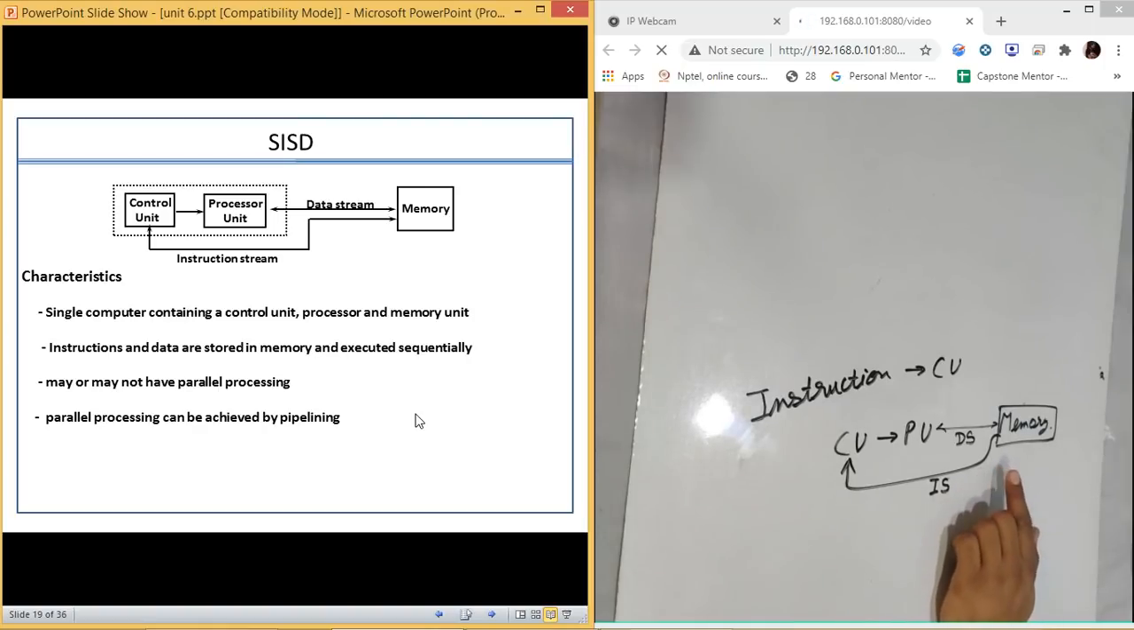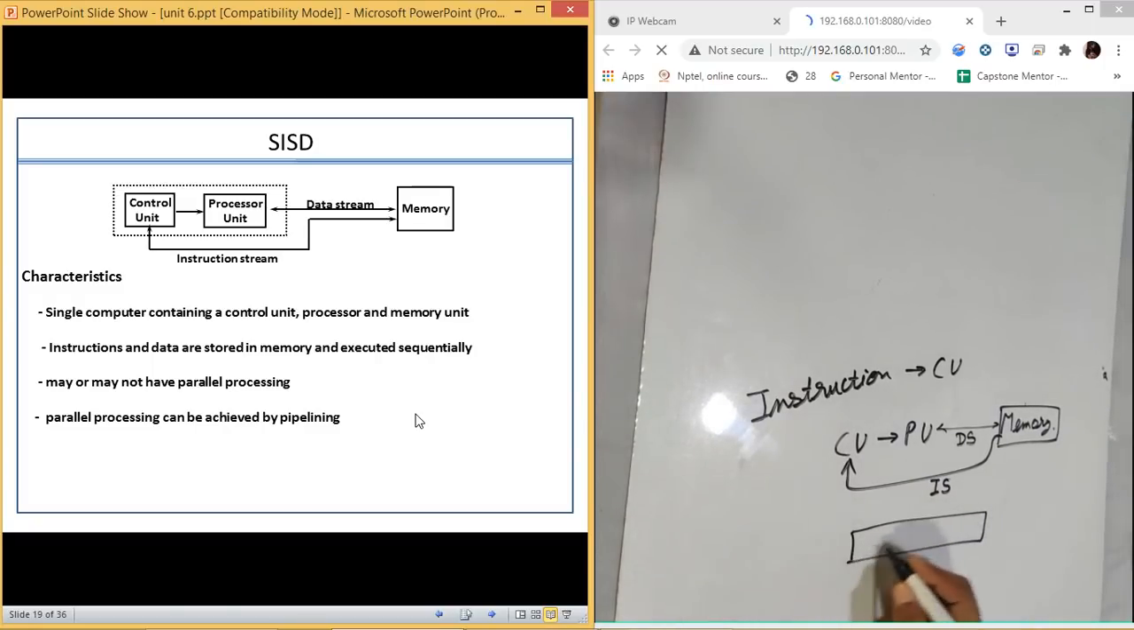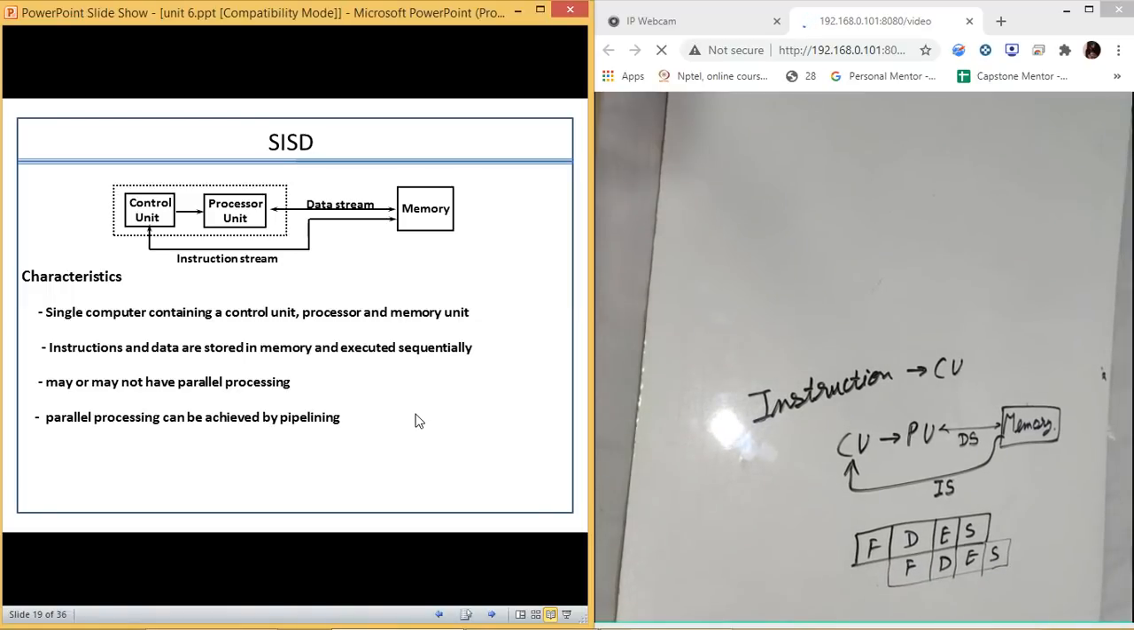If you want to achieve parallel processing, we need to go with a pipeline. I think you might be aware of the pipeline we discussed: fetch, decode, execute, and store, or fetch, decode, calculate the effective address, and store. This is FDE, this is a pipeline. We will discuss this pipeline again in this unit as well.